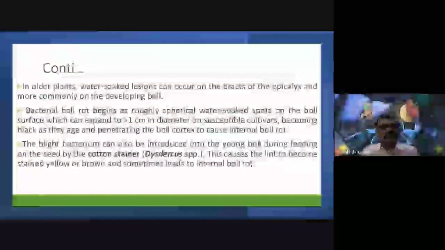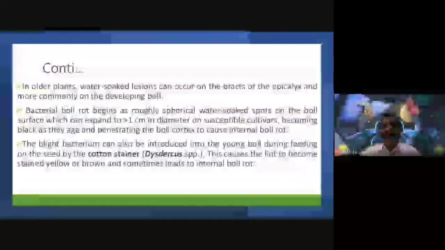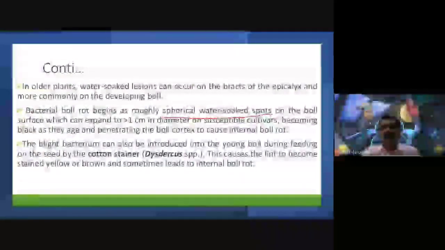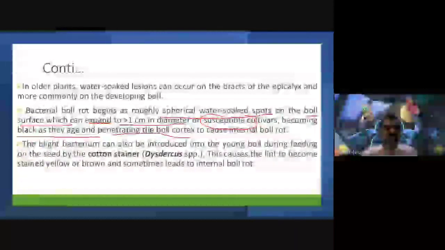The bacterial boll rot begins as roughly spherical water-soaked spots on the boll surface, which can expand to more than 1 centimeter in diameter, and susceptible cultivars become black as they age, penetrating the boll cortex and causing internal boll rots.